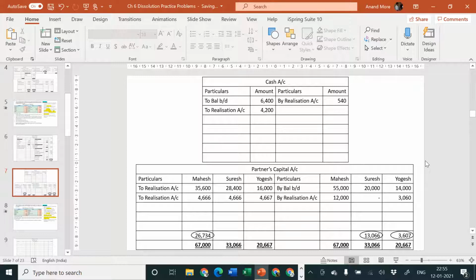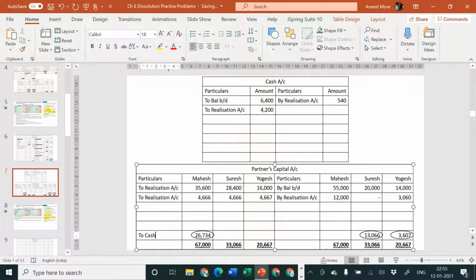So he should receive 67,000 from the firm, but he has already taken over assets of rupees 35,600 and he has suffered a loss of rupees 4,666. That means he cannot get all 67,000 rupees in cash now. Out of that, 35,600 are already paid and 4,666 is a loss, so that will not be paid. Remaining amount 26,734 will be paid by us to him in cash, so this will be called as to cash account.